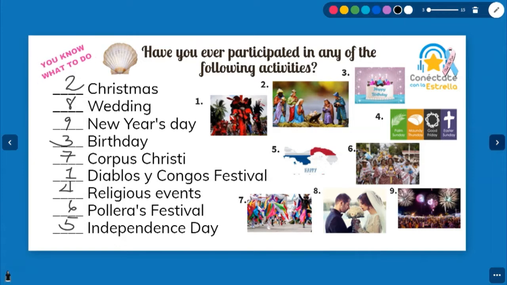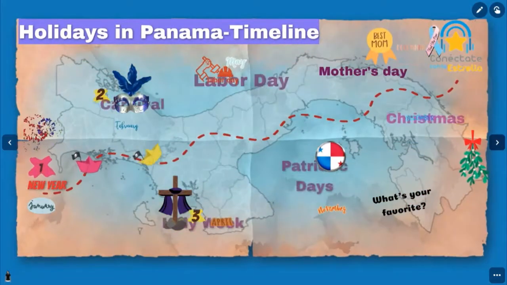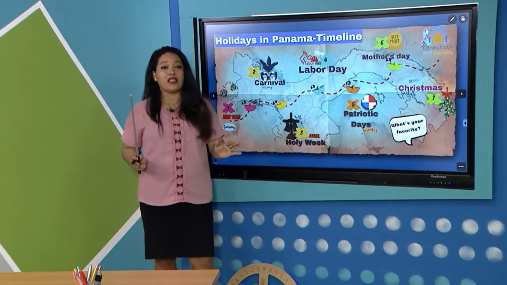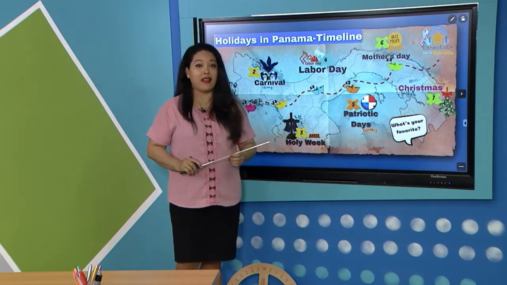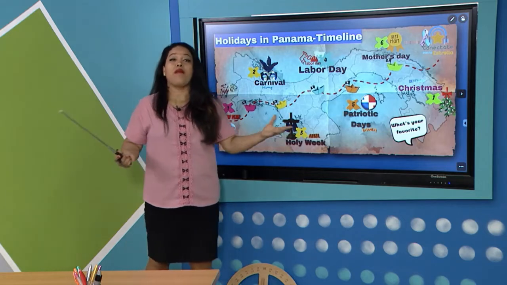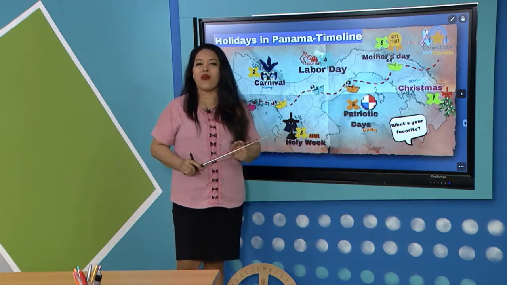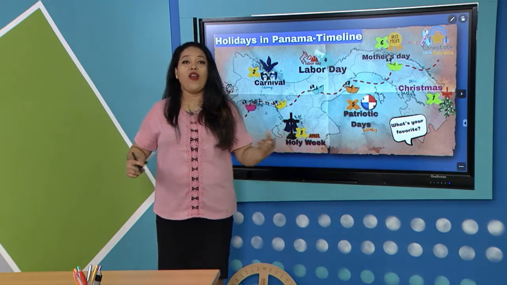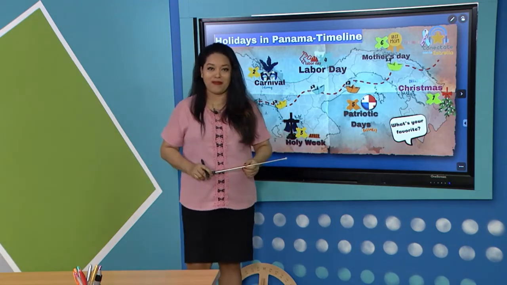So during the whole year, our country celebrates a lot of festivals, and we have a lot of celebrations that vary from place to place. But I must say that the most important in this celebration is our people. We are warm and friendly. We have a willingness to share our culture and all the good things that our country has to offer.